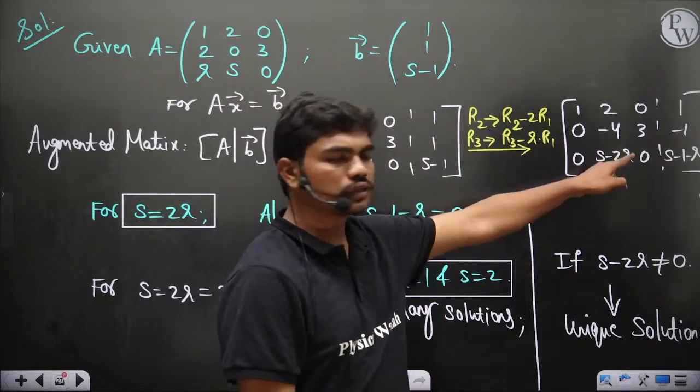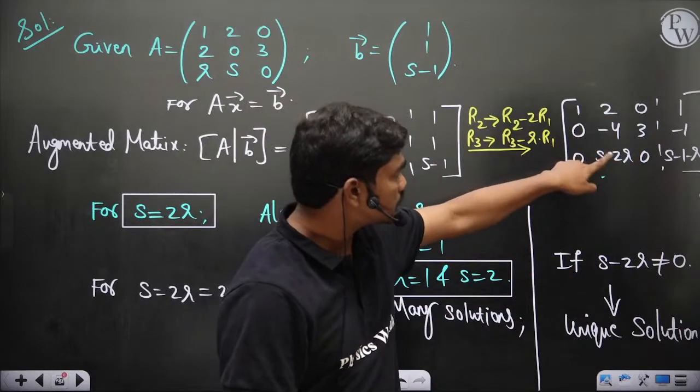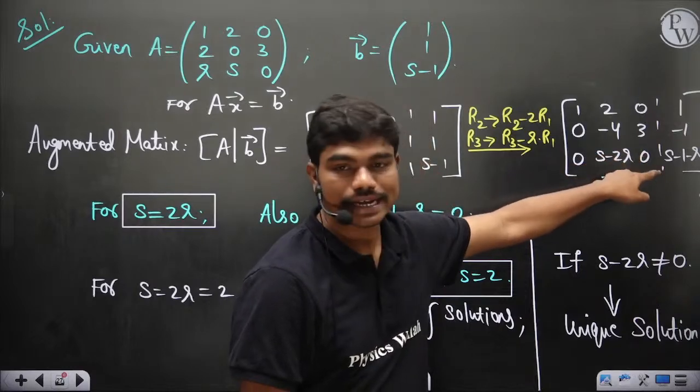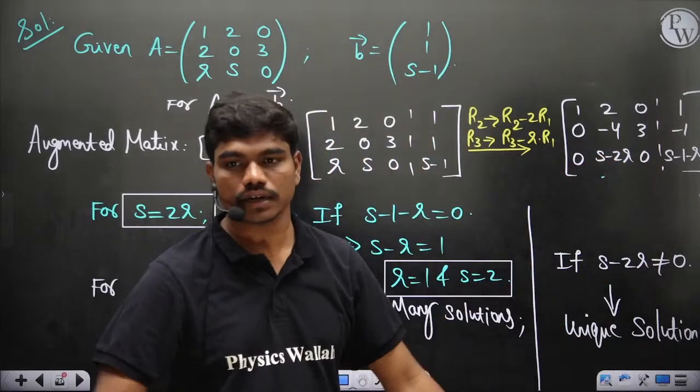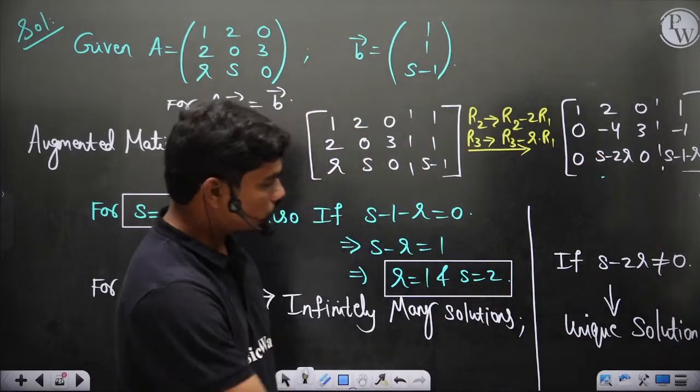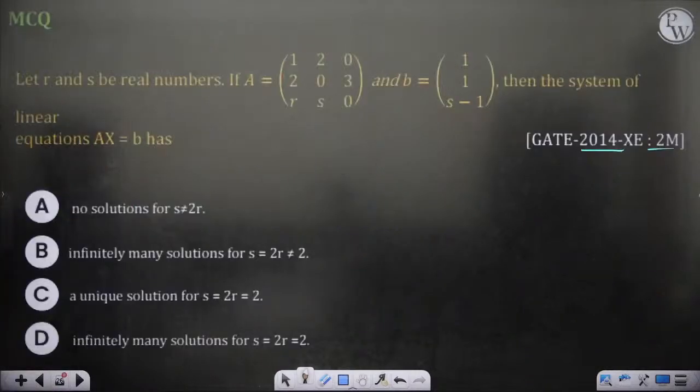Because this element won't be 0, if you try to convert to echelon form, here you will get some number again, so that definitely changes. Okay, so unique solution. So let's look at the options.